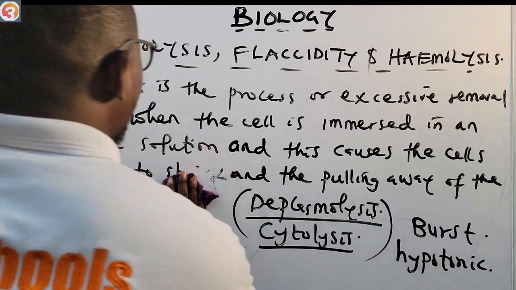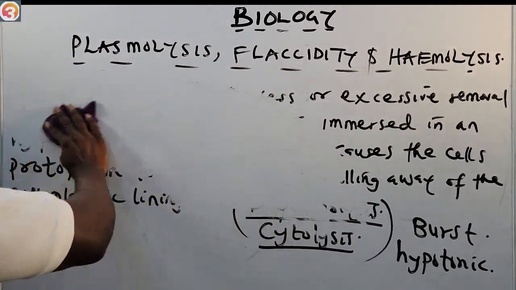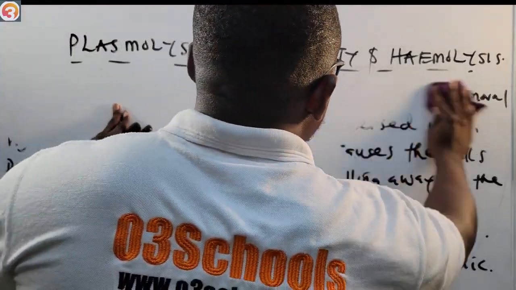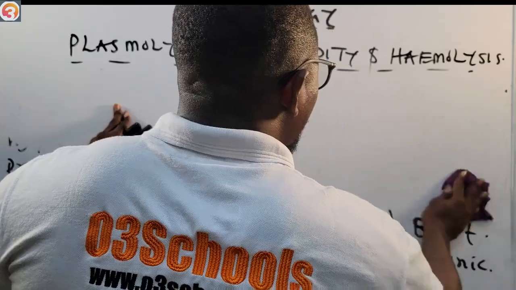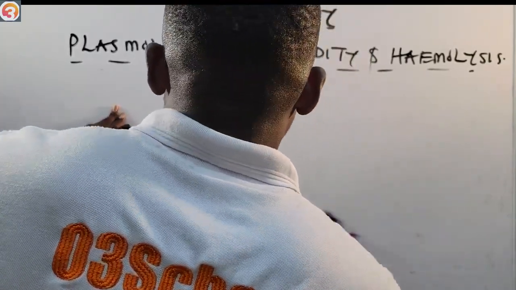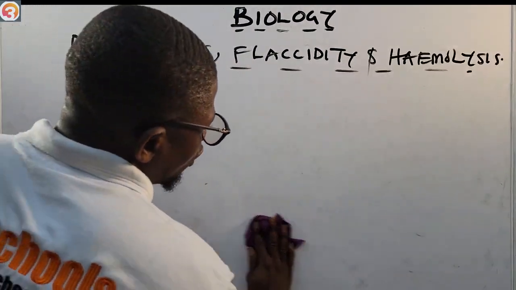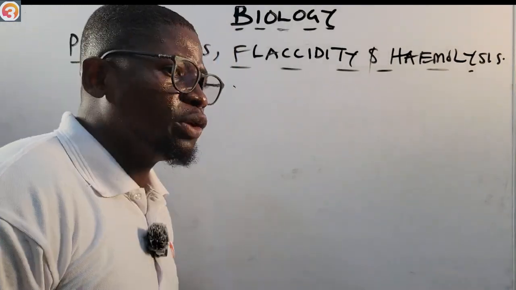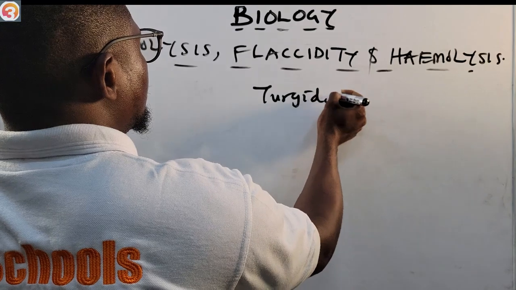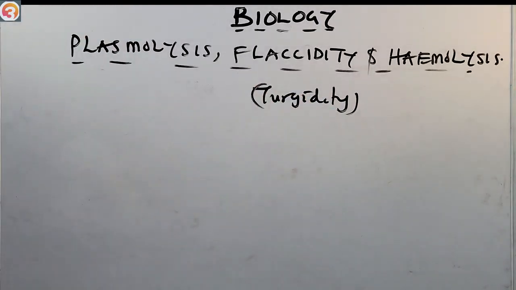Now let's look at the next term. The next term is flaccidity. Flaccidity can be said to be in between turgor pressure and plasmolysis. It can be said to be the opposite of turgidity. In the previous episode, we talked about turgidity. So flaccidity is the opposite of turgidity.